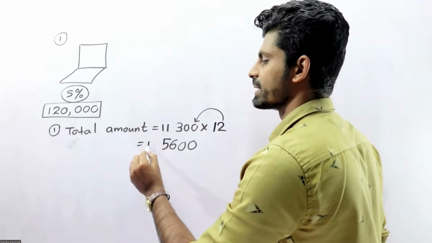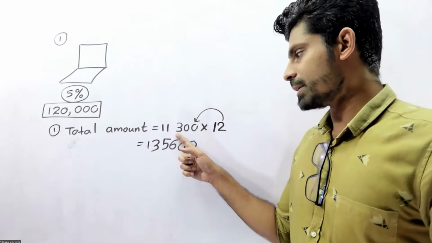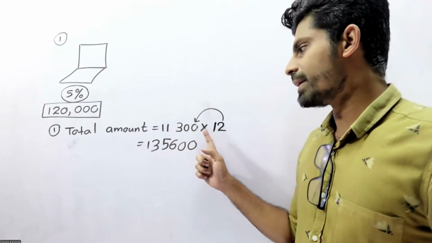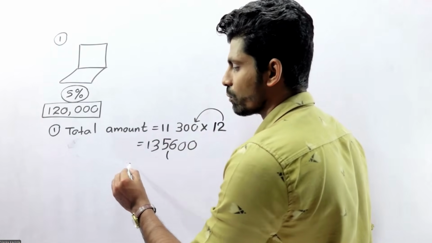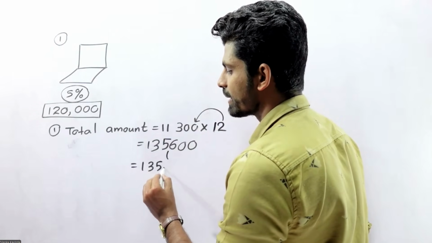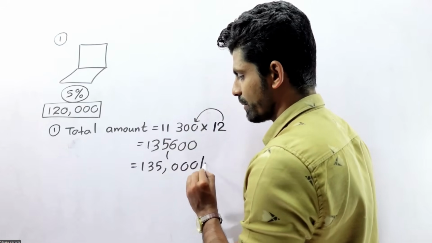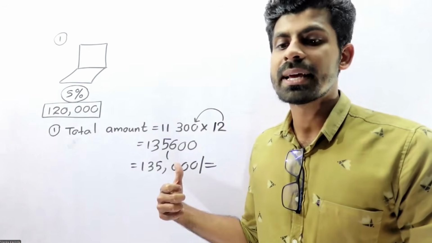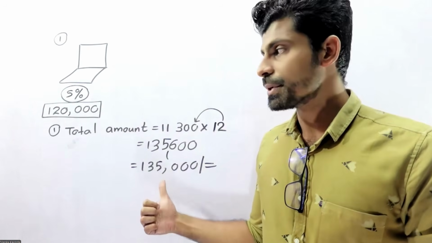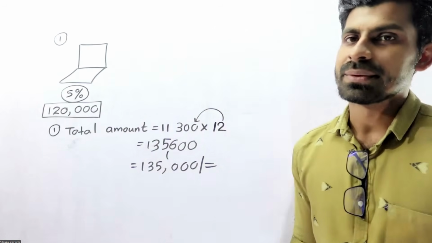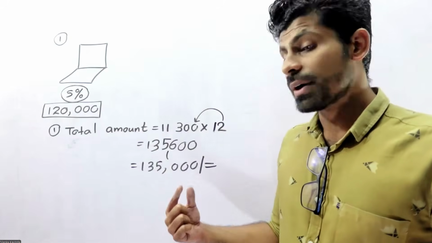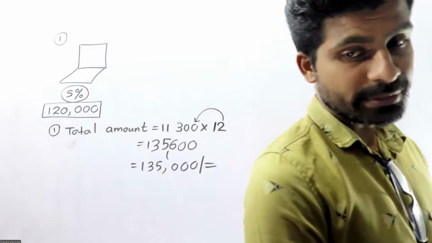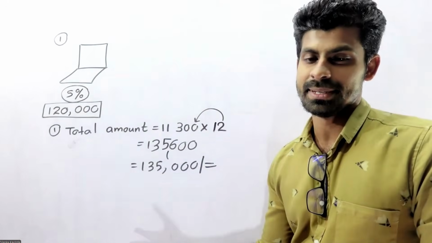So that means 135,000 rupees. Find the total amount that Avanta has to pay if he buys the computer on the installment plan. So the total amount is 135,000 rupees you need to pay. That is the answer for the first question. So that one is very easy.